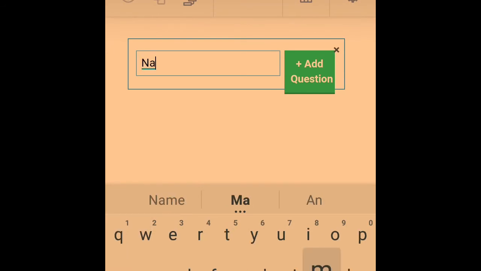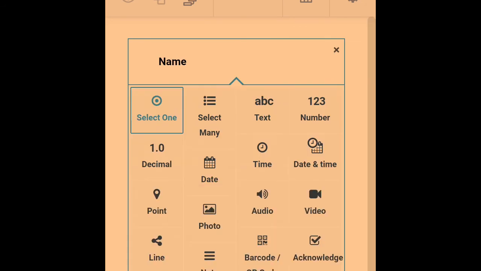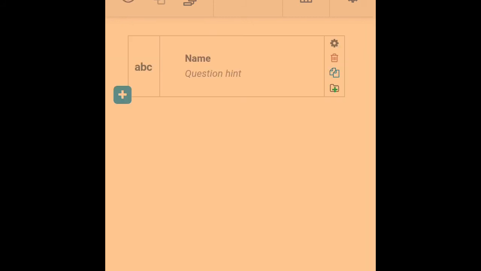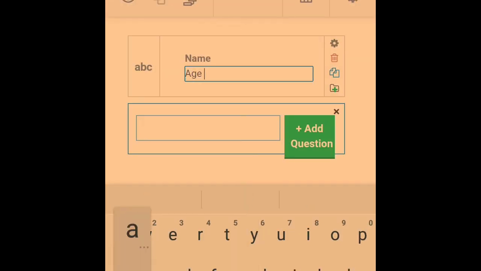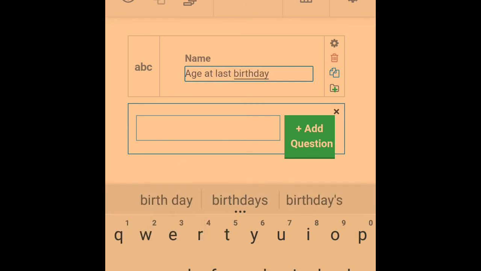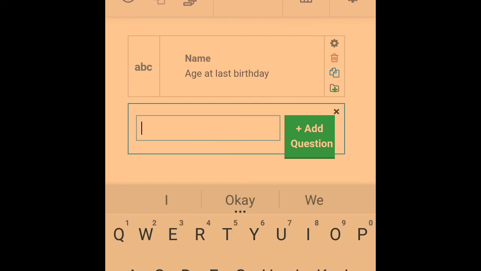So those will be name. Okay, say add question. So these are the options. For name, it is not a multiple choice, it is a text, right? So just click on this text. You can give it an integer, something like age at last birthday. Alright. So you click on this too.